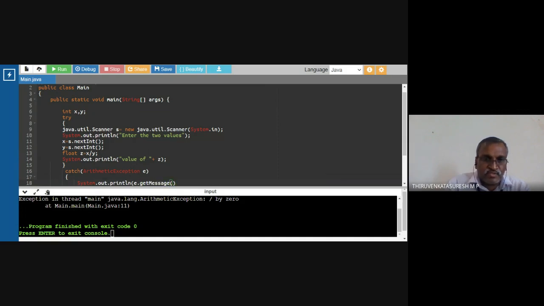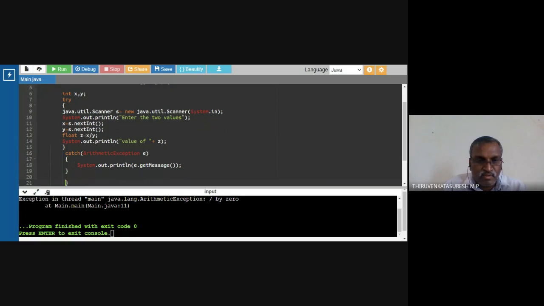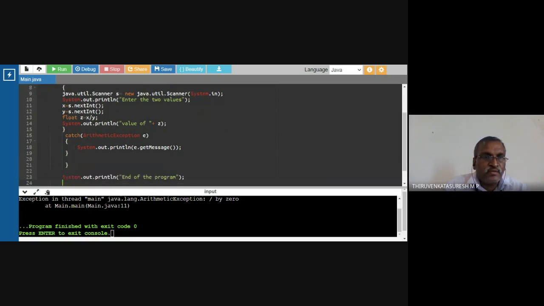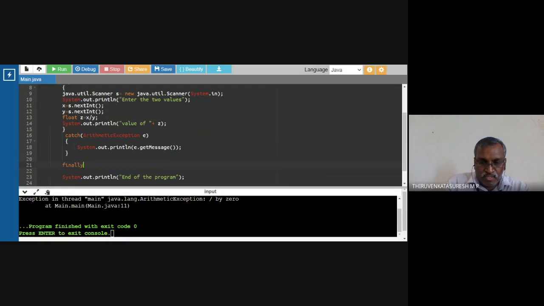Then close the catch. Then this is the finally block, which will display the end of the program just for information purposes, for demonstrating the finally block.